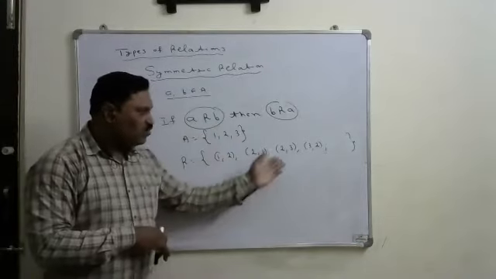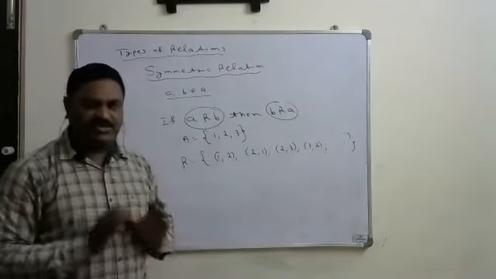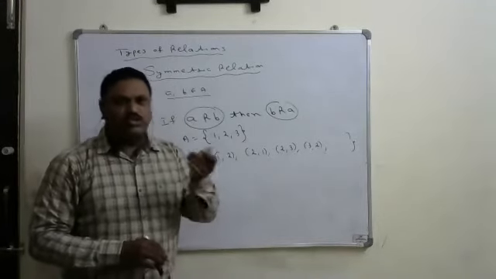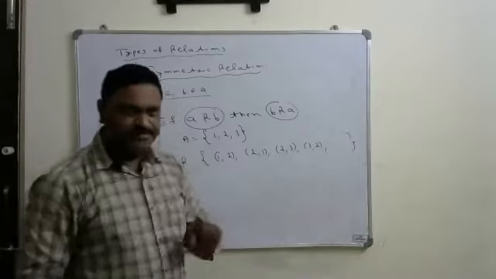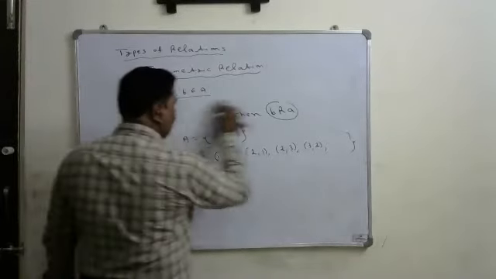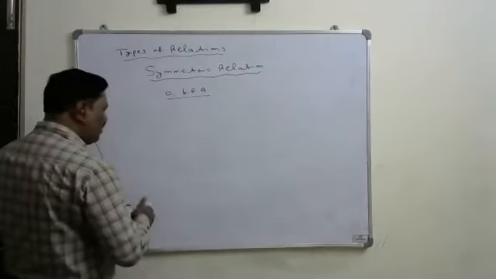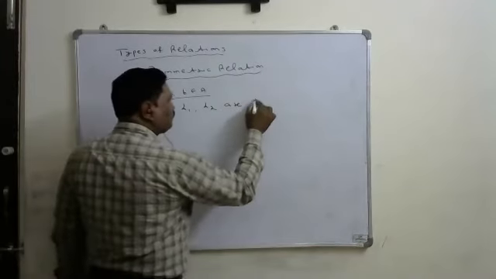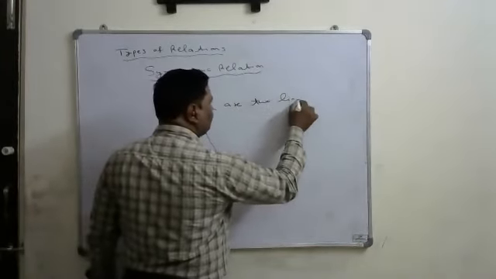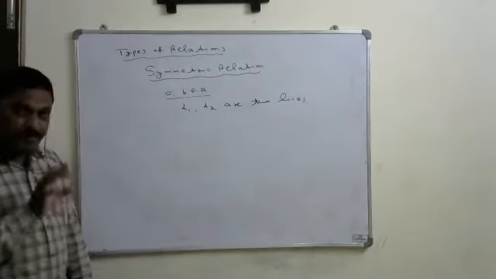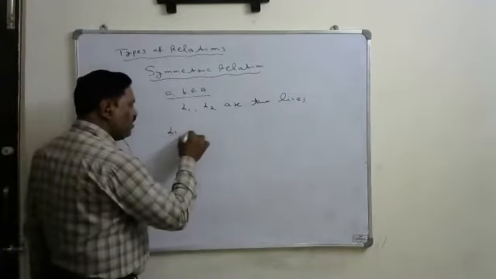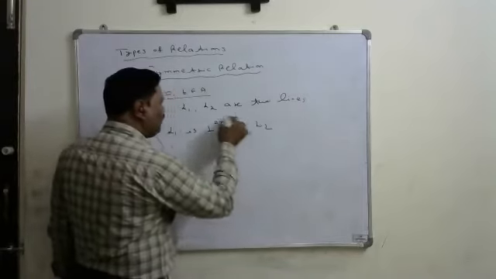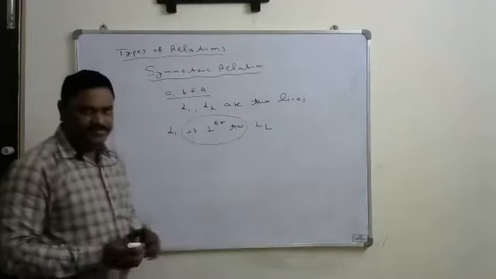(1,2), (2,1) is there. (2,3), (3,2) is there. Then it is the symmetric relation. Understand? Means if A is related to B, compulsorily B also should be related to A. Okay? Suppose for example, L1 and L2 are two lines. Suppose if I take the relation as perpendicular. Suppose L1 is perpendicular to L2.